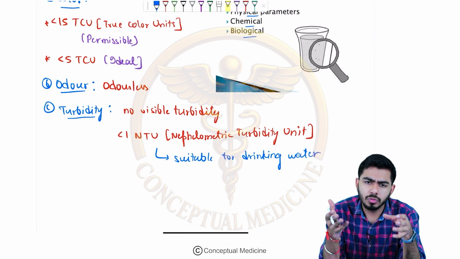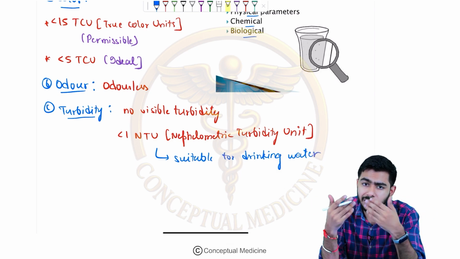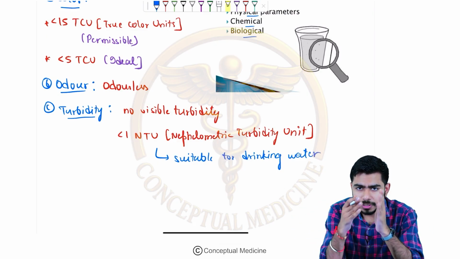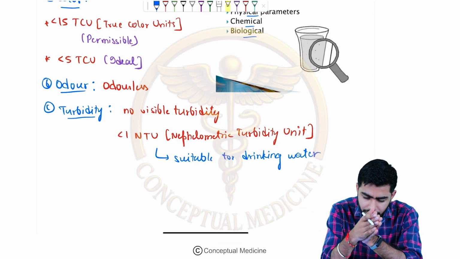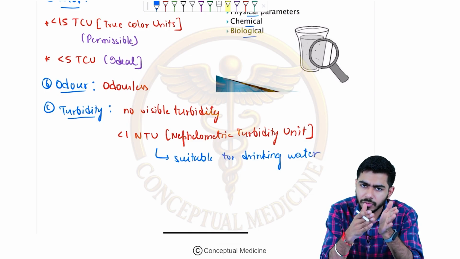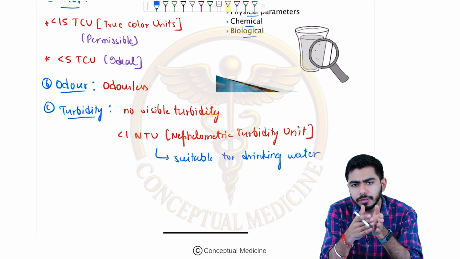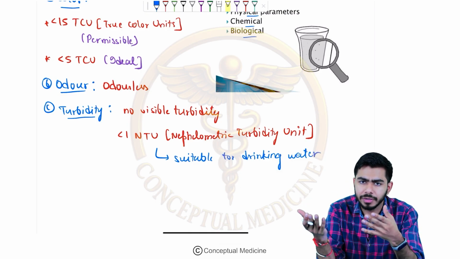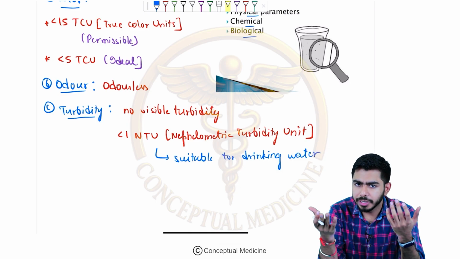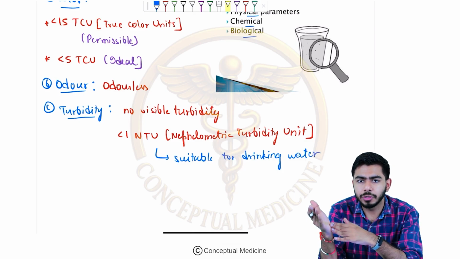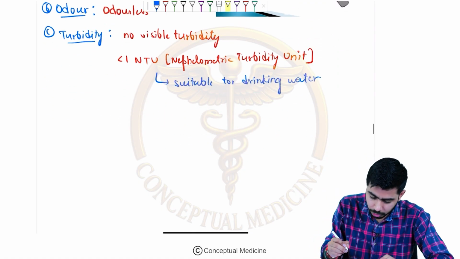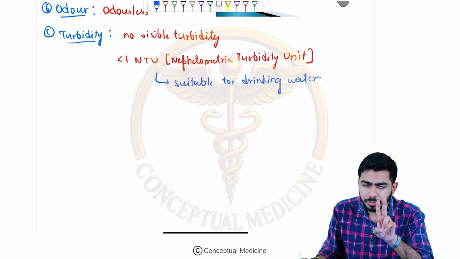Sometimes what happens is, you can't see anything in the water. It would be clear to you, but still it might have some kind of turbidity, right? So if it is less than 4 NTU, that is nephelometric turbidity unit, then you need some kind of instrument to measure that, right? Cloudiness will not be seen by the naked eyes. If it is more than 4 NTU, then it is that much infected that it can be seen by the naked eyes as well. So they are giving two important values over here.